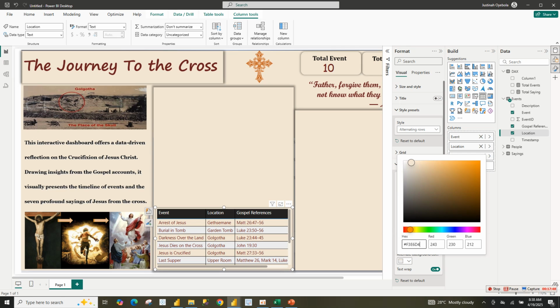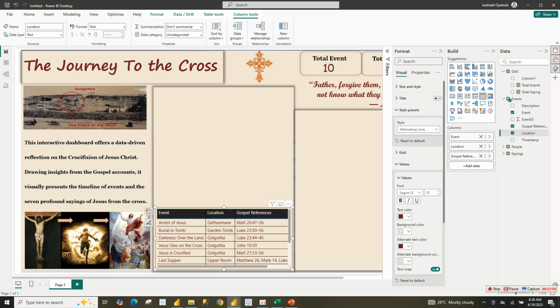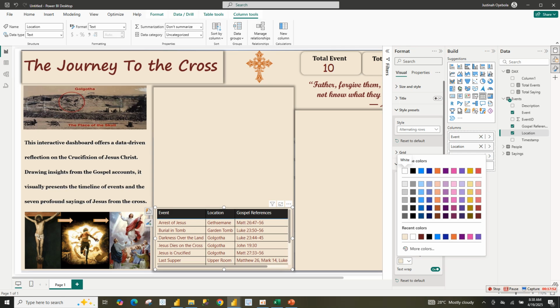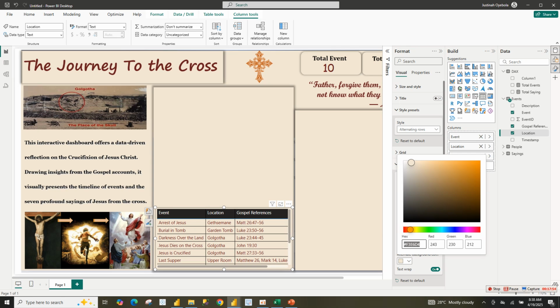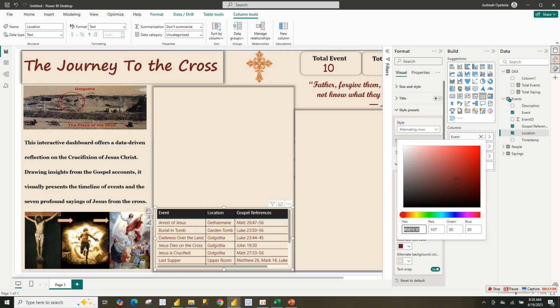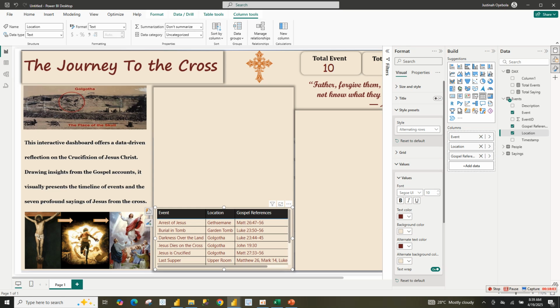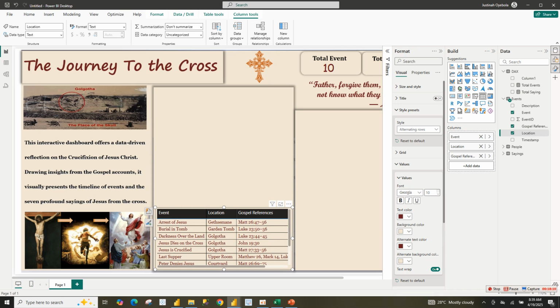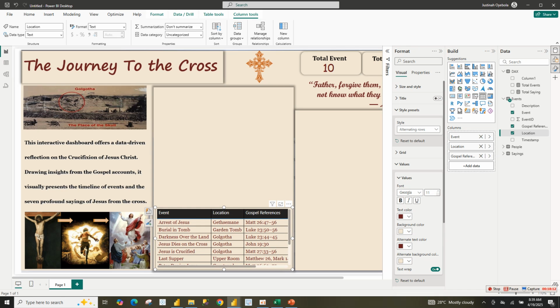For the alternative background, we have this color code. I hope you check the color code. Let me just show us one time. This is the color code for that. Also, this is the color code for the text. Now you can just change your value and decide to increase it or decrease it.